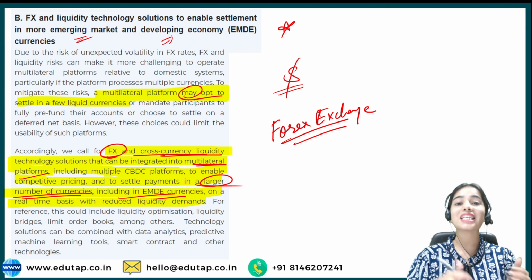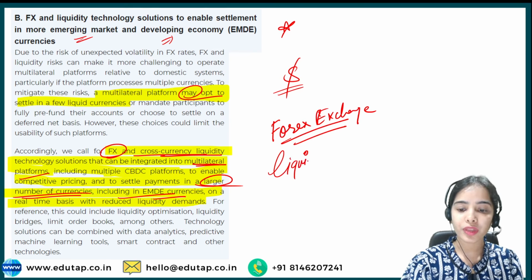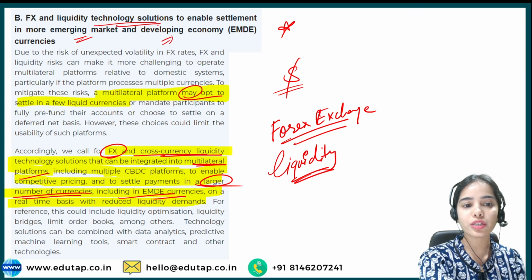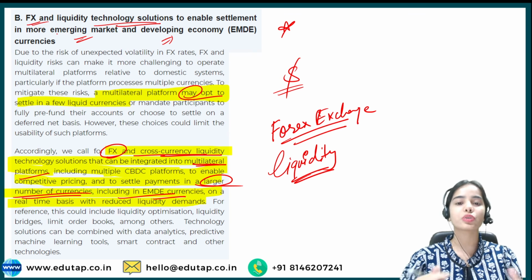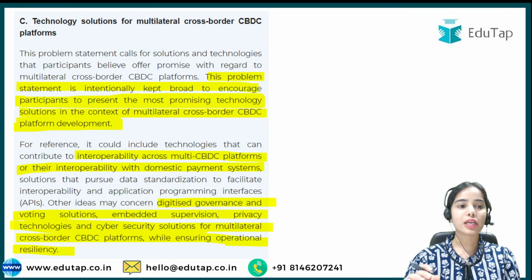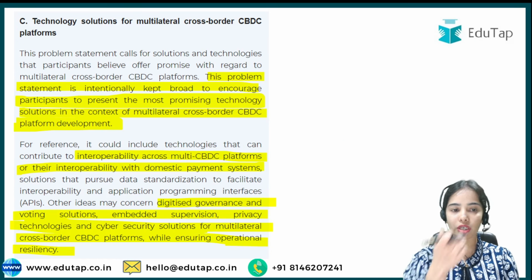So they will not face as much foreign exchange risk, and there will also be liquidity of their currency. For the liquidity, technology solutions are needed for foreign exchange, so that foreign exchange does not become very volatile for these countries. Technology solutions are especially needed. So, technology solutions for the multilateral cross-border CBDC platforms.